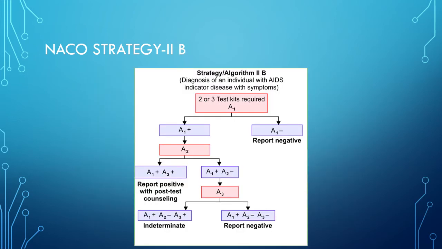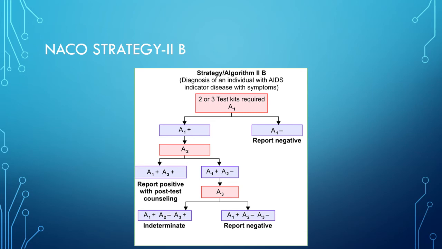Then strategy 2B. This is followed for the diagnosis of HIV/AIDS in symptomatic patients. The positive result of the first test should be confirmed by a second test. If the second test is negative, then a third test is done for confirmation.